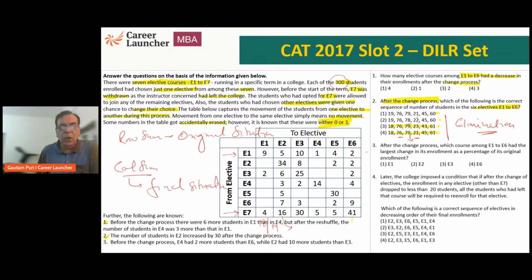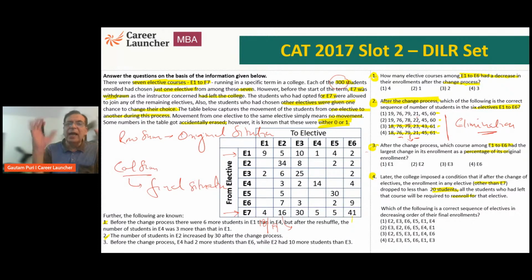Question 3: after the change process, which course among E1 to E6 had the largest change in enrollments as a percentage? After I do question 2, I can look at doing question 3 also. Question 4: later the college imposed that if after a change of elective, the enrollment in any elective other than E7 dropped to less than 20 students, all the students who left that course will be required to re-enroll. So a new situation is given. But I need to first solve question number 2. Based on that, I can solve question 1 and 3. And then I can look at the new situation of question number 4. So that is my understanding.